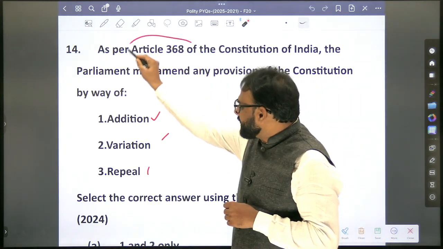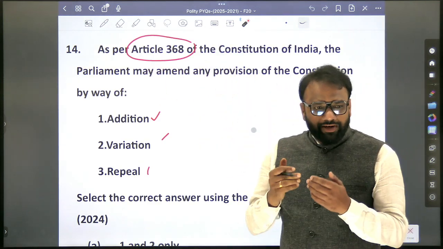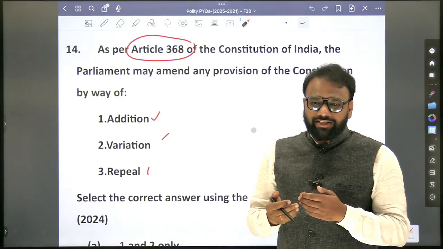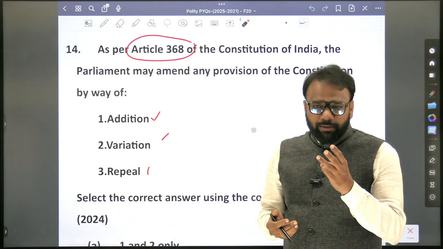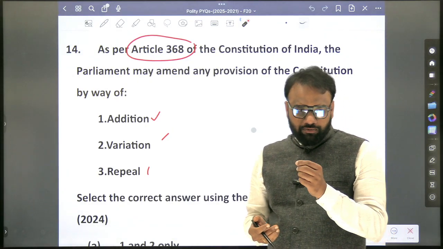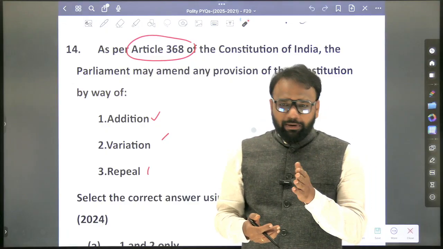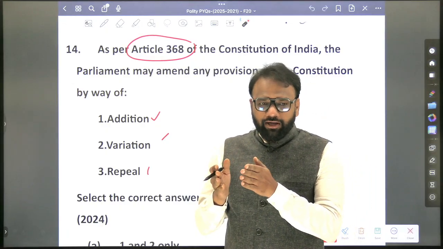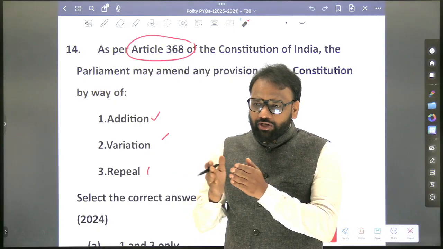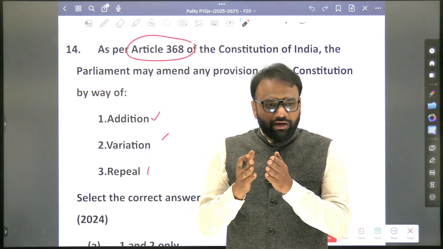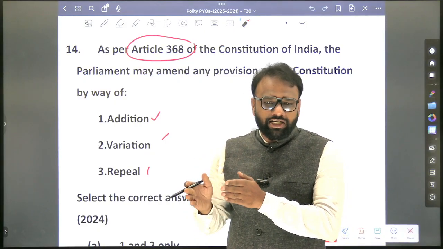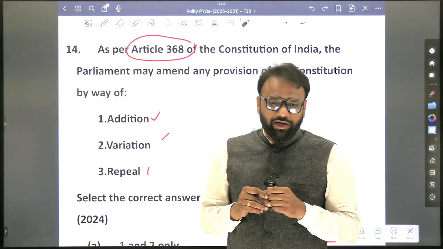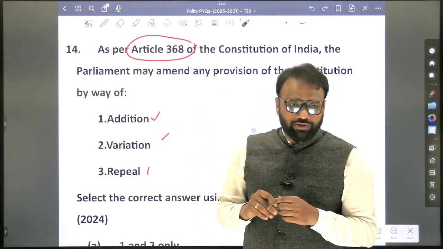Now, based on Article 368, you will revise the same, whatever you revised yesterday. There are 3 types of amendments which happen to the Constitution. One is through simple majority, another is through special majority of the Parliament, and the third is special majority of the Parliament plus half of the state legislatures should give their consent. So you will revise those things.